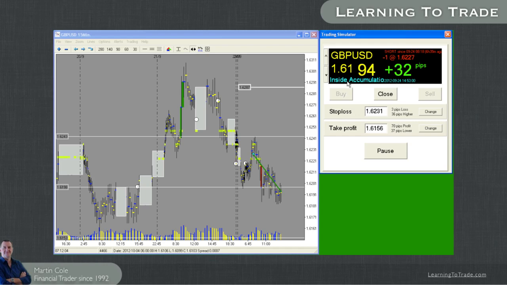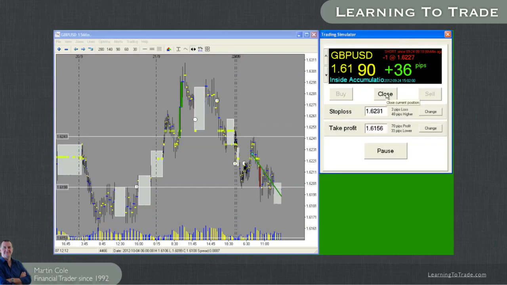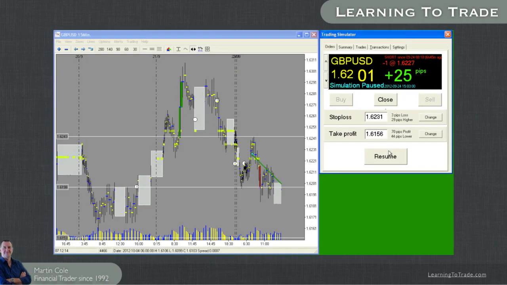Okay, then what's happened now is the market's gone inside accumulation. You can see it says here inside accumulation. Now at this point, the only choice we have is to actually close the market. Now I'm going to pause that a moment. When the market goes into accumulation, we can't actually take a simulated trade, but we can actually close the trade if we want to.